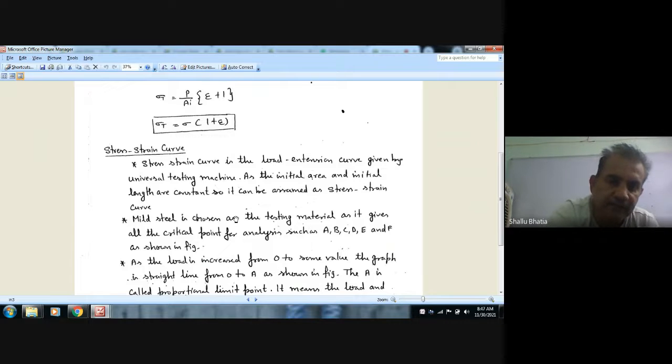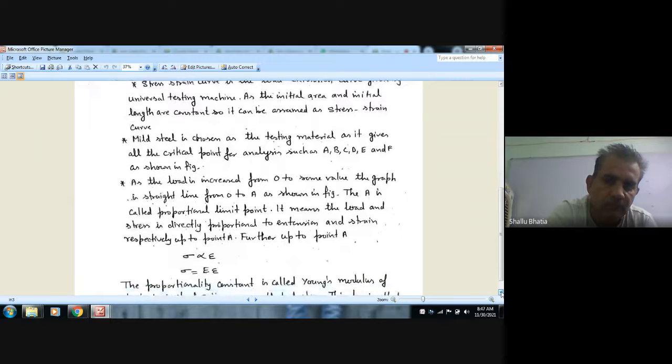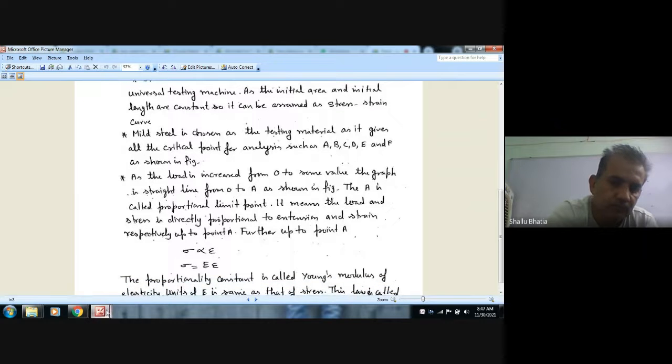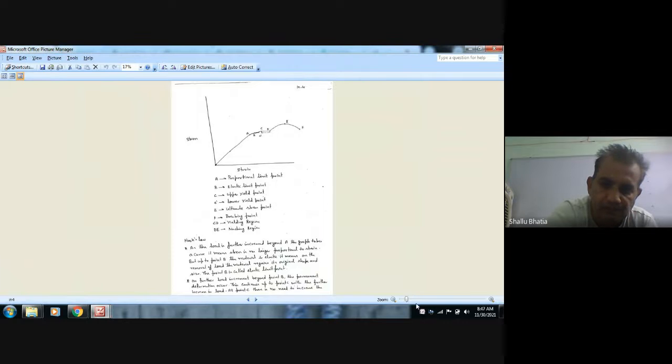Other materials like cast iron or rubber may not give all these points. So from a study point of view, mild steel is the best testing material. This is the graph.